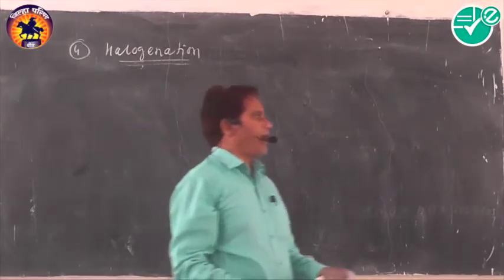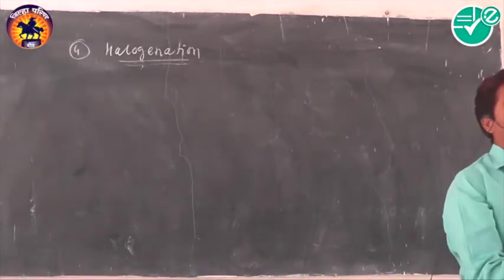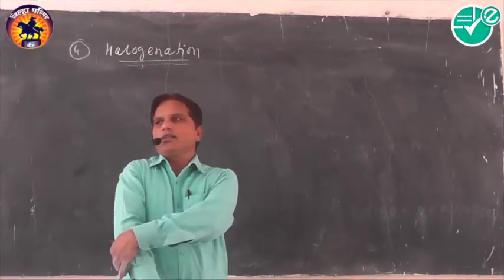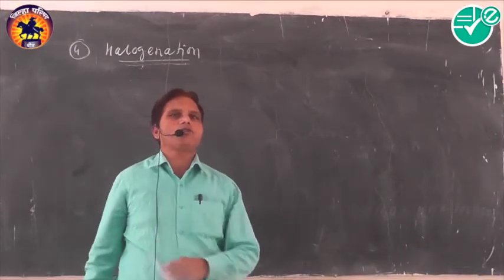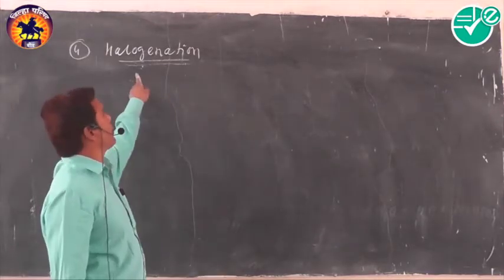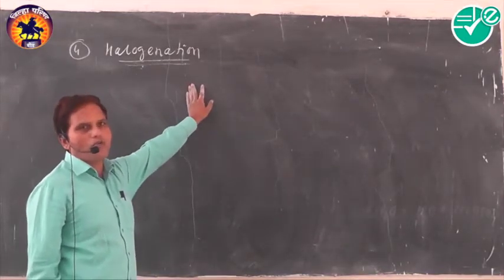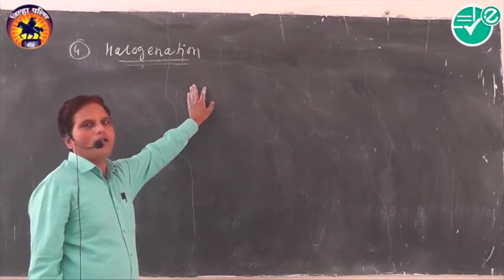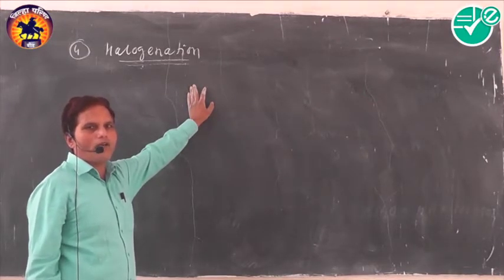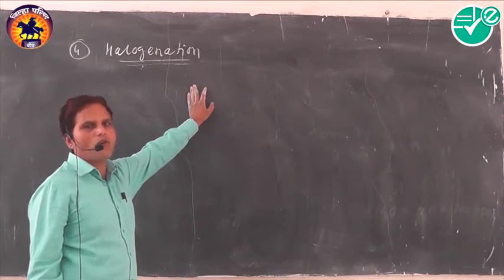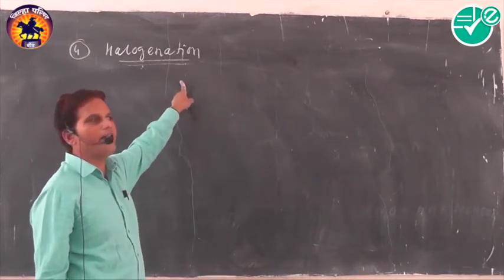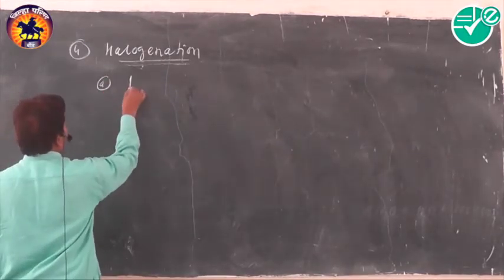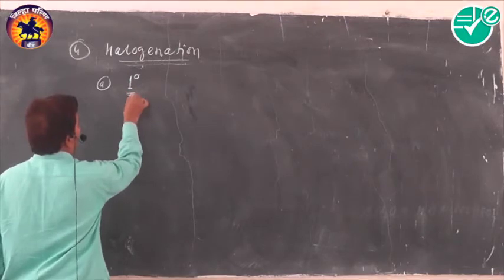Depending upon whether the given nitroalkane carries an alpha hydrogen atom or not, nitroalkanes show another reaction, called the halogenation reaction. This reaction mostly depends upon whether there is presence of alpha hydrogen or not. That is, nitroalkanes which do not have an alpha hydrogen atom do not undergo halogenation. First we can see the halogenation reaction of primary nitroalkane.